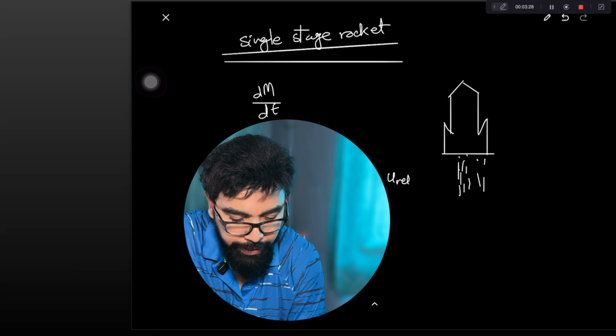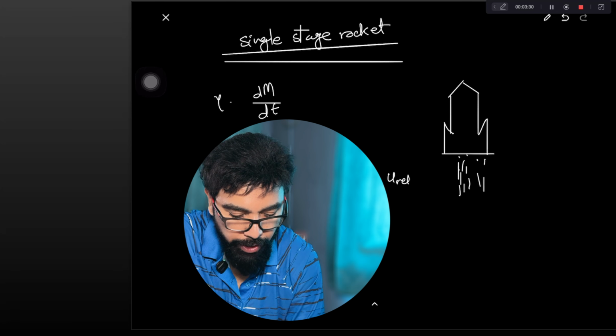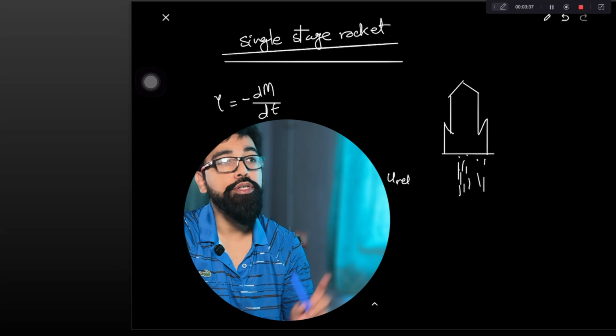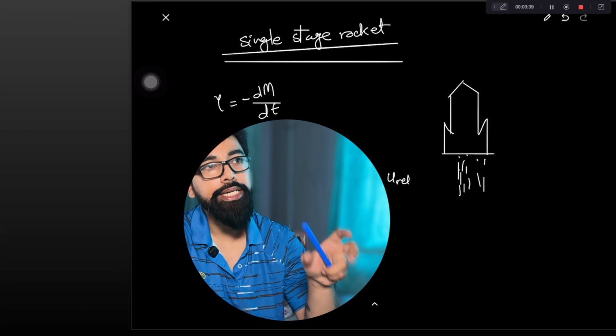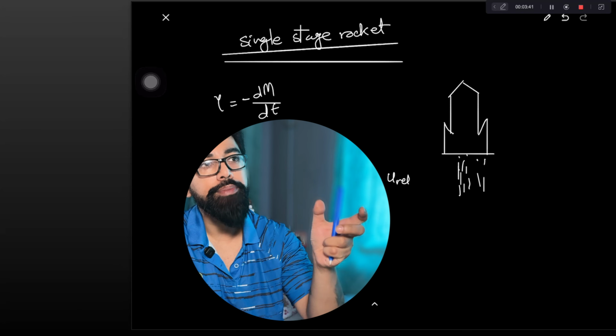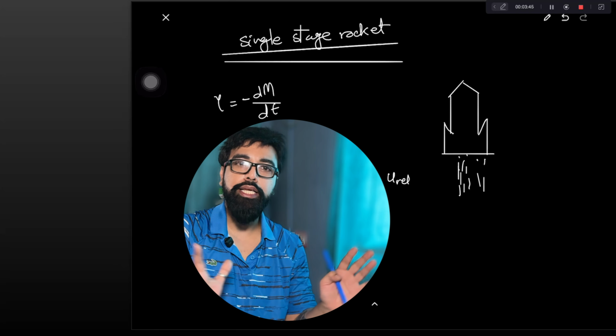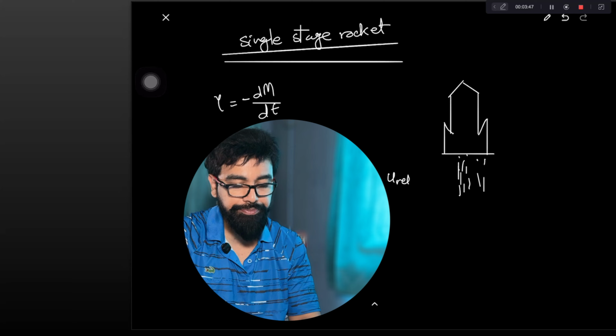So what we will do is keep gamma as dm/dt. But remember that to make gamma positive, we have to put a negative sign because dm/dt itself is negative. So we have put the negative sign to make gamma positive. Okay. So I hope that till here everything is understood.